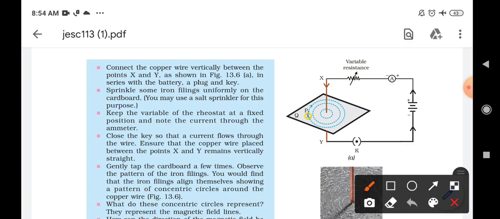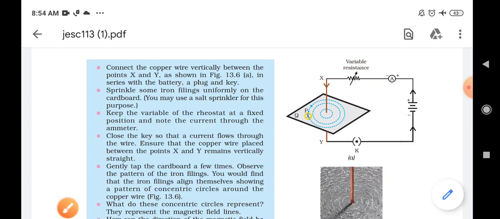and the variable resistance is also there, the battery is there, and as you can see here, the cardboard is there. The cardboard has a hole in it through which the copper wire can easily pass. Now when we give current to the wire, you can see here that the current is moving from the ammeter to the resistance and entering into the wire, and again comes back to the other terminal.